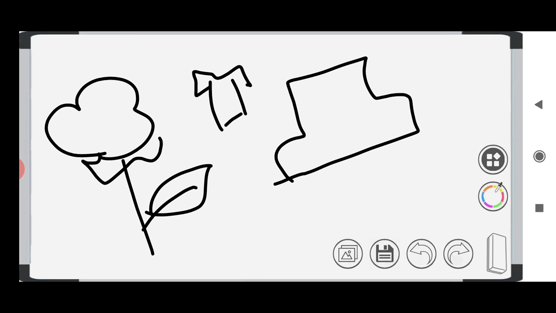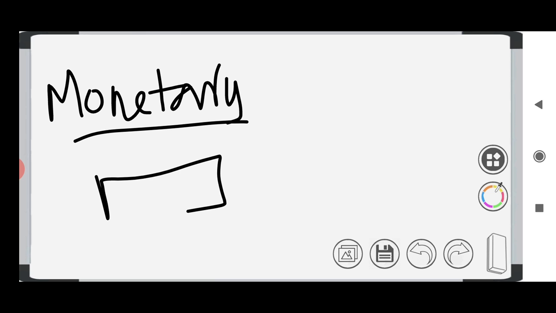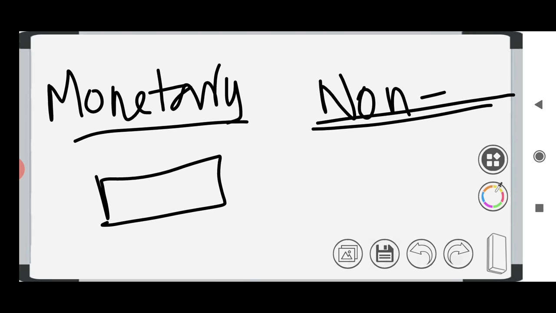And we also have monetary as well as non-monetary resources. For example, monetary resource is money. For example, we have coins as well as currencies. Coins and currencies come under monetary resources. All other things other than money come under non-monetary resources. These are the things relating to resources.